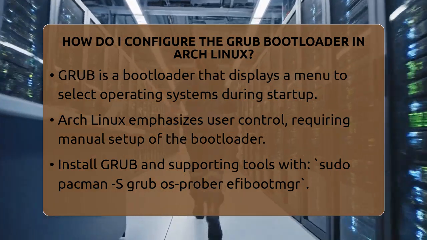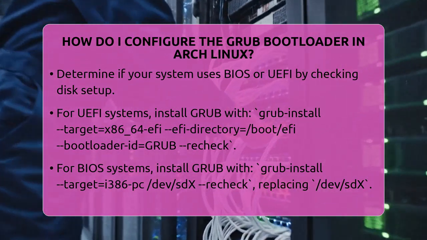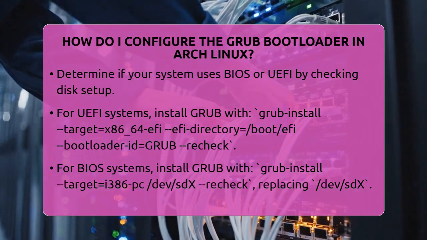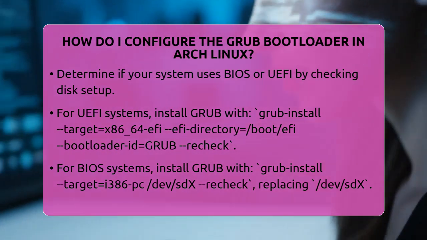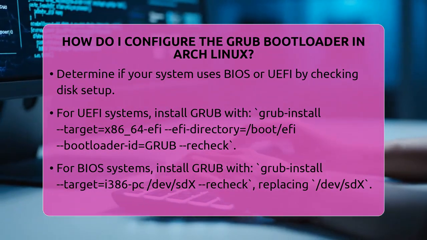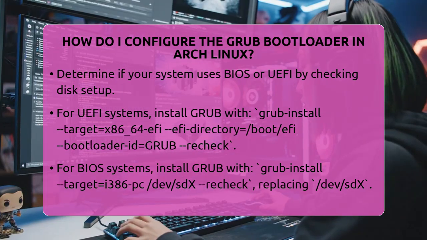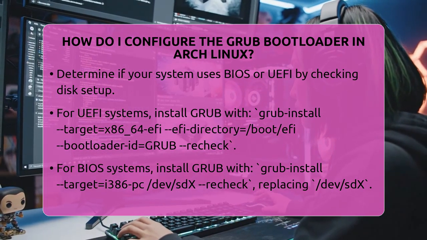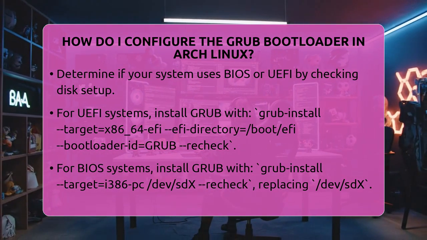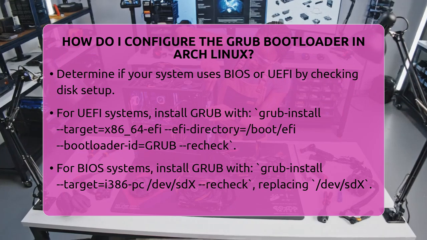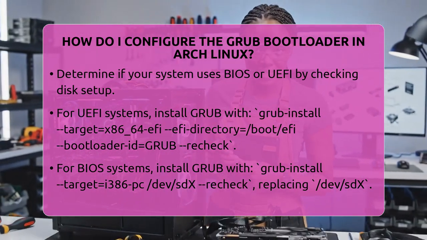Next, check if your system uses BIOS or UEFI. BIOS systems use the master boot record, while UEFI systems need an EFI system partition, usually mounted at /boot/efi. You can check this by looking at your disk setup. If you're on a UEFI system, install GRUB with grub-install --target=x86_64-efi --efi-directory=/boot/efi --bootloader-id=GRUB. This tells GRUB to install in the EFI mode, using the correct directory.